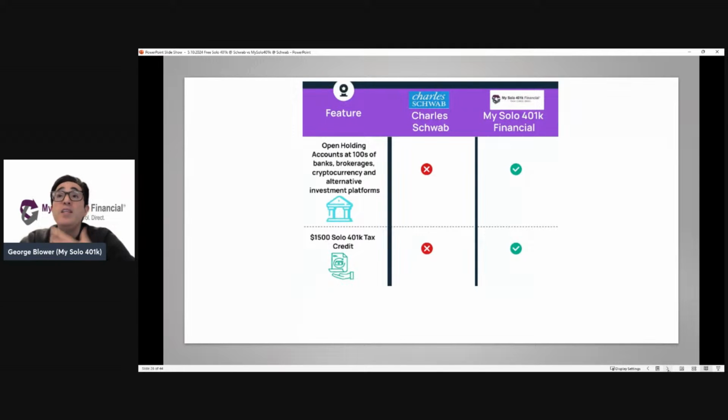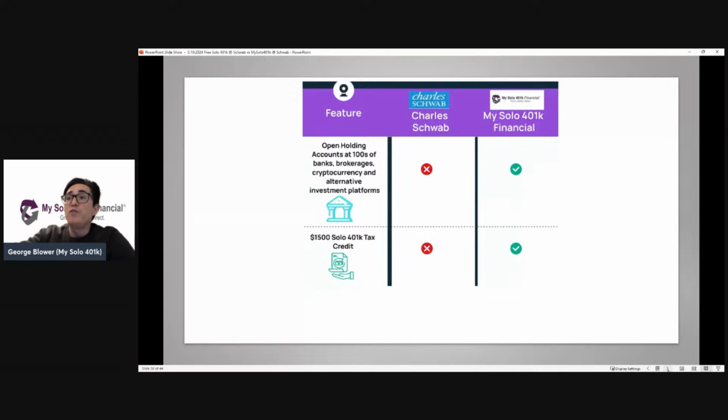So, opening an account at other places, right? Schwab is going to limit you to, of course, accounts at Schwab, right? That's why it's free. They want you to have the money at Schwab, whereas we're neutral on where our customers have their accounts. Again, we help them open up accounts at hundreds of different banks, many different brokerages, cryptocurrency exchanges, alternative investment platforms, etc.